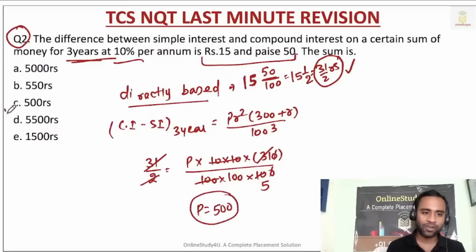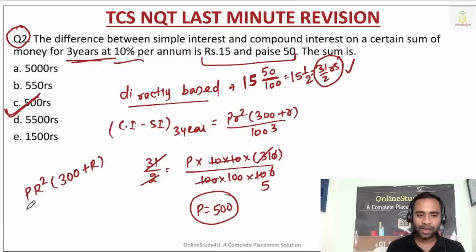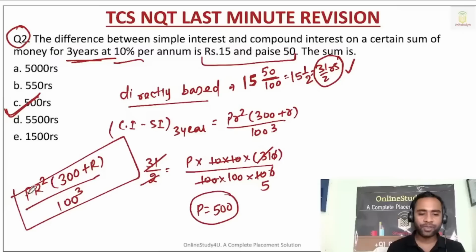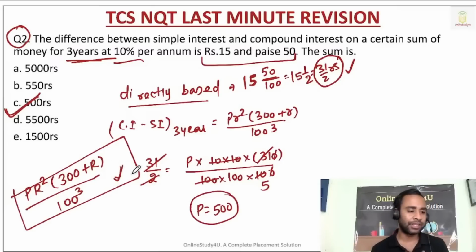So such a simple question. If you know this formula, the difference is PR square into 300 plus R, divided by 100 cube. So if you know the formula for the difference of 3 years, then the problems become very, very easy in the examination. Clear?